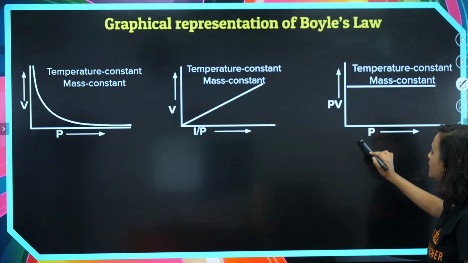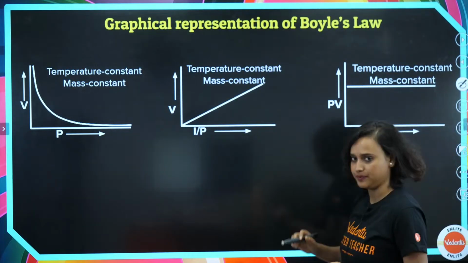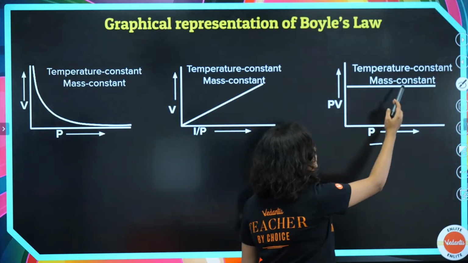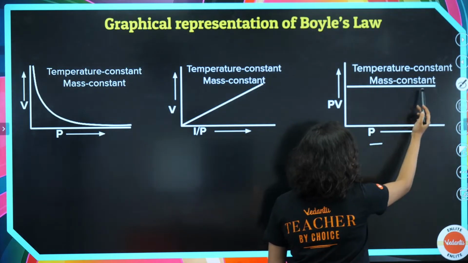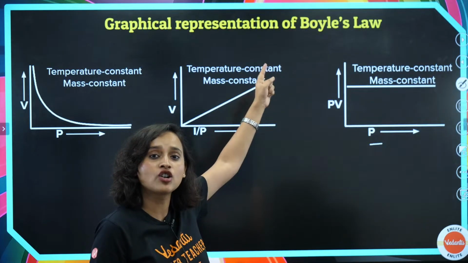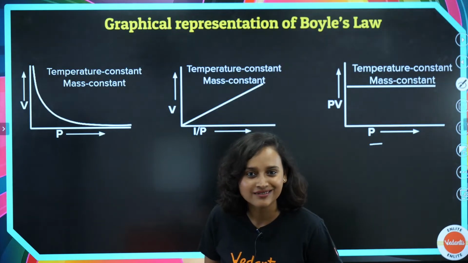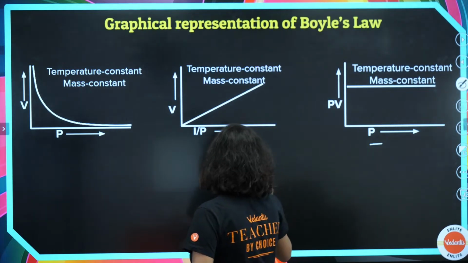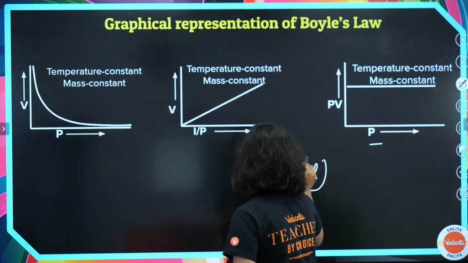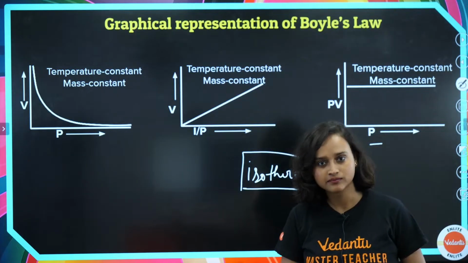Now, if we plot a graph of P and PV, then what do we see? We already know that temperature is constant, mass is constant, so obviously we will see a straight line. Now in all of these graphs, do you see that temperature is constant? So what do we call it? Isothermal? Absolutely, yes. These are isothermal, my dear student. Make sense? Easy peasy.